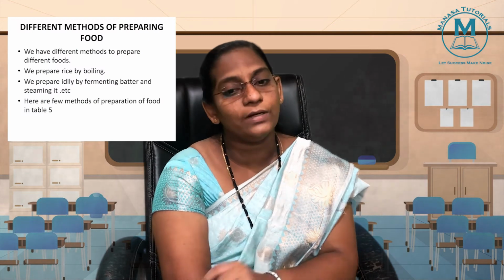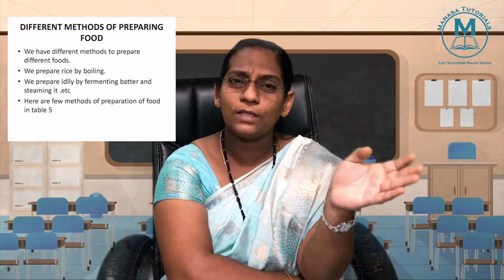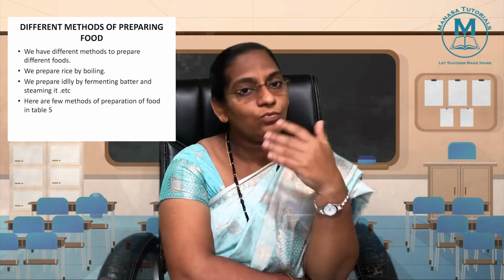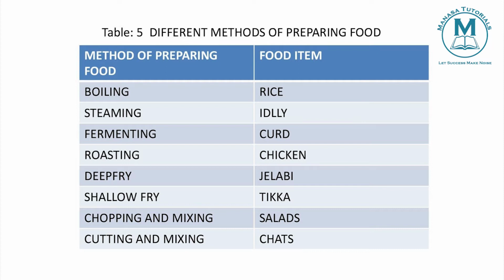Now the next topic is different methods of preparation of food. We use different methods in the preparation of food. If you are preparing rice, how do you prepare it? We boil the rice. And if you are preparing idli, how do we prepare it? We ferment the batter, then we steam that batter and prepare idli. So when you see table 5, different methods of preparation of food are provided.